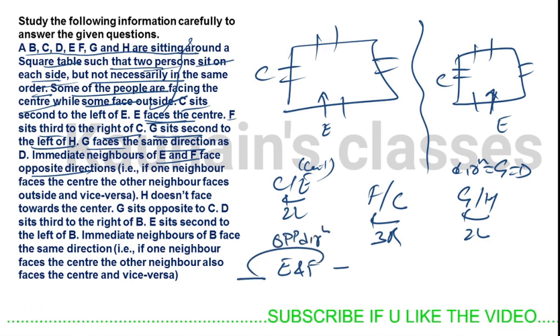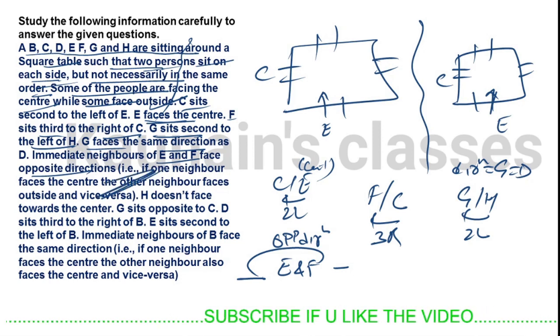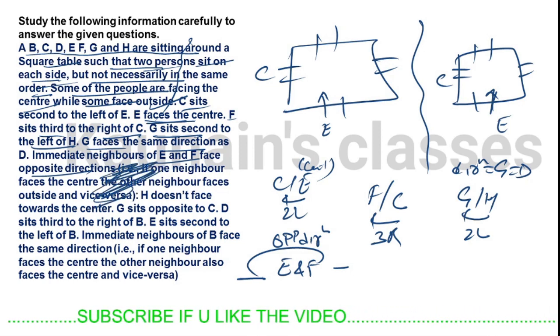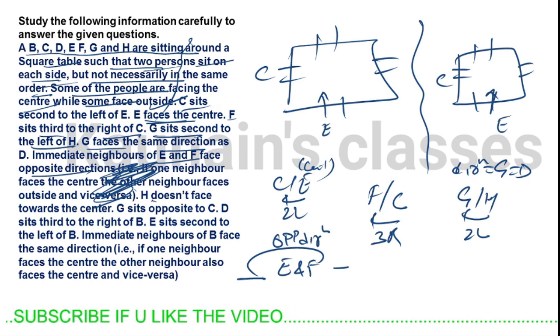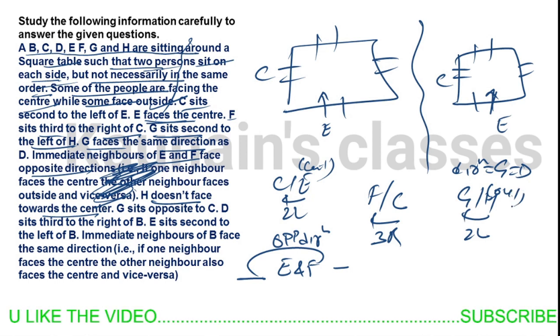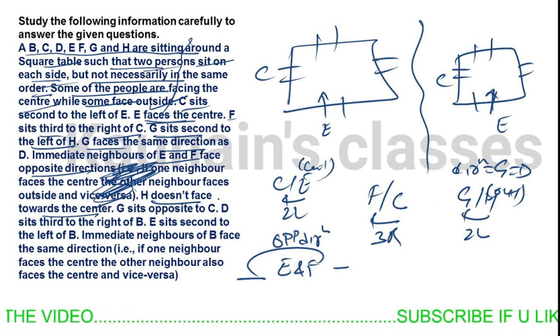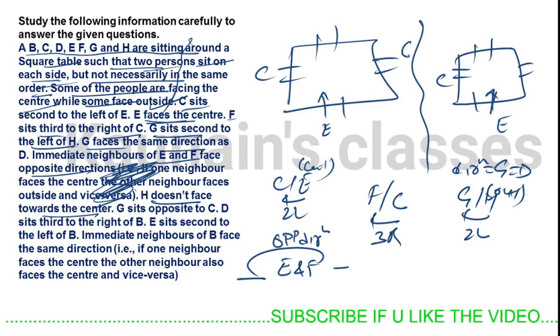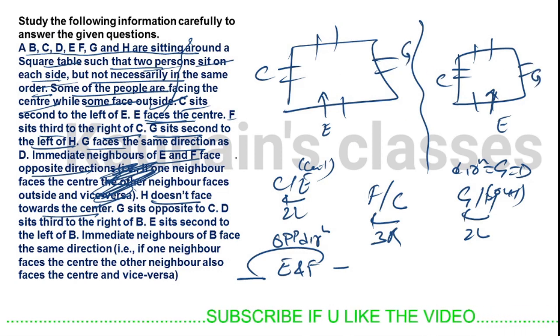Don't read these lines, they are just here to waste your time. We know the meaning of opposite direction. H doesn't face towards the center, so H is facing outside. If someone is not facing inside, then he is facing outside. G sits opposite to C. We know that G would be here.